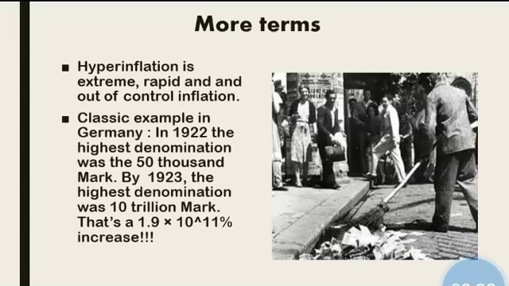Another term is hyperinflation. Hyperinflation is extreme, rapid, and out of control inflation. The best example for that is Germany: in 1922, the highest denomination was the 50,000 mark, but in 1923, the highest denomination was 10 trillion mark. That is a 1.9 × 10^11 % increase. It is a huge increase.